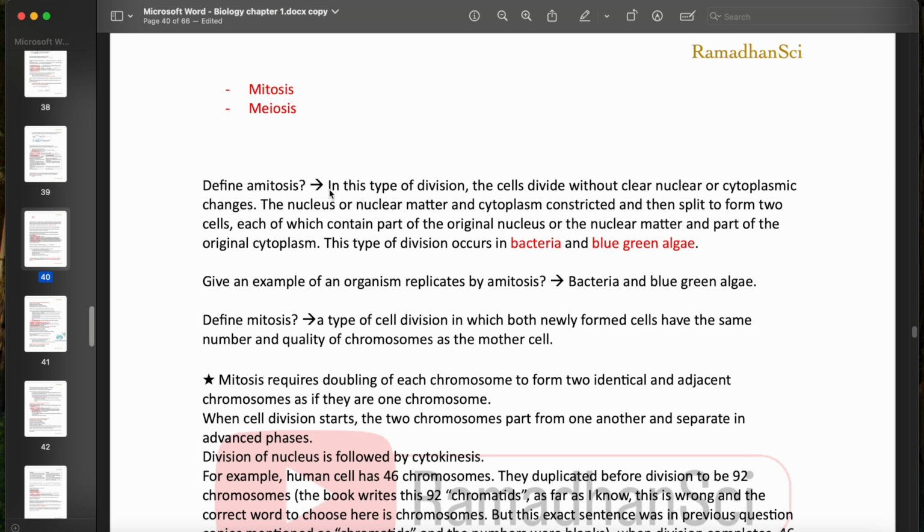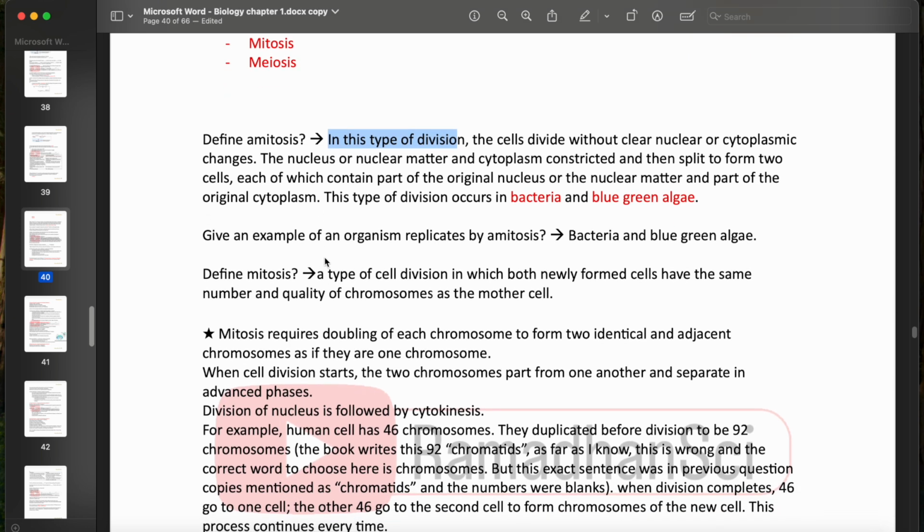The book says, in this type of division, the cell divides without clear nuclear or cytoplasmic changes. The nucleus or nuclear matter and the cytoplasm constrict and then split to form two cells, each of which contains part of the original nuclear matter and part of the original cytoplasm. If they give you a question, give an example of an organism that replicates by amitosis: it's bacteria or blue-green algae.